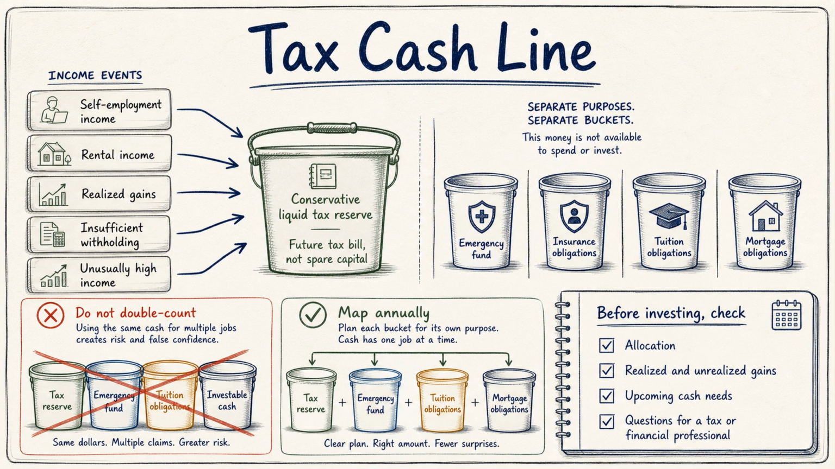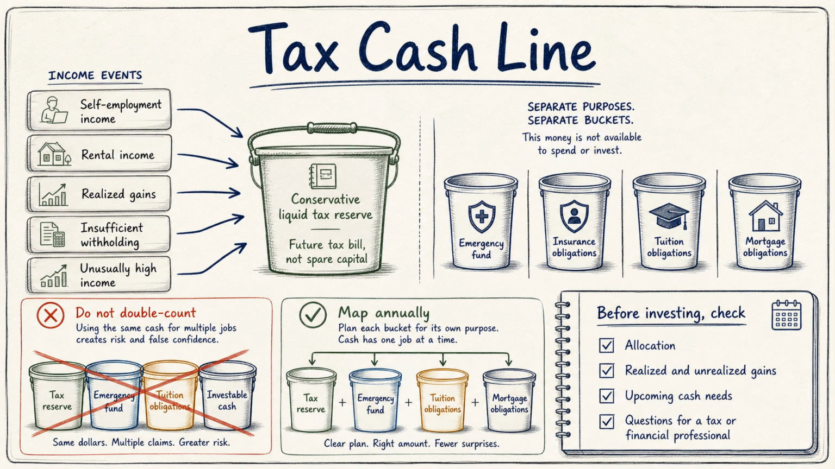Separate tax cash from emergency reserves. Emergency reserves cover job interruption, medical events, and urgent living costs. Tax cash covers a known or likely payment. If the two are mixed, the family may believe it has 6 months of reserves, while half the account is already assigned to taxes, insurance premiums, tuition, or mortgage costs. A good money map prevents the same cash from being counted twice.